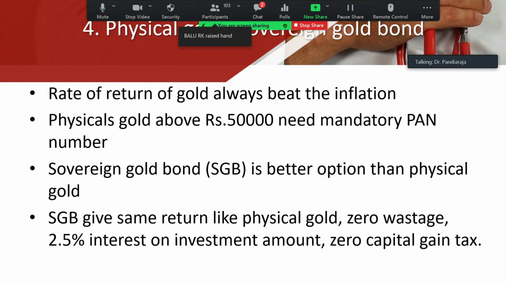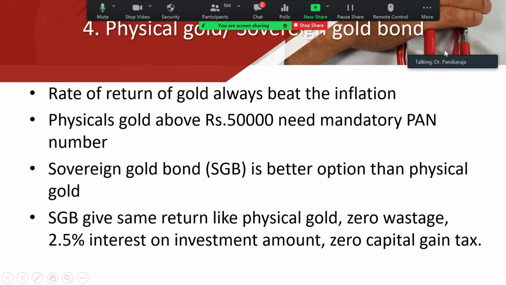And the fourth important investment option is physical gold or Sovereign Gold Bond. The rate of return of gold always beats the inflation. Now, as per the government rule, physical gold above 50,000 needs a mandatory PAN card. Another important investment option is SGB, which is a better option than physical gold.